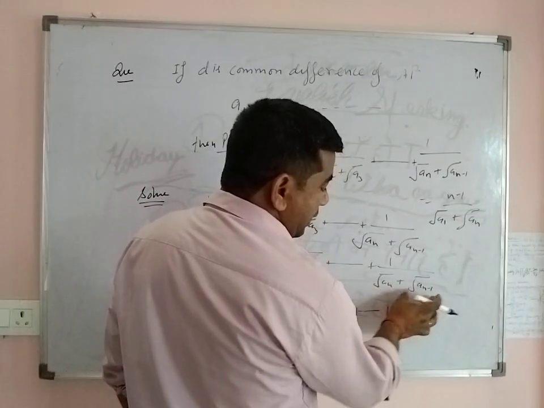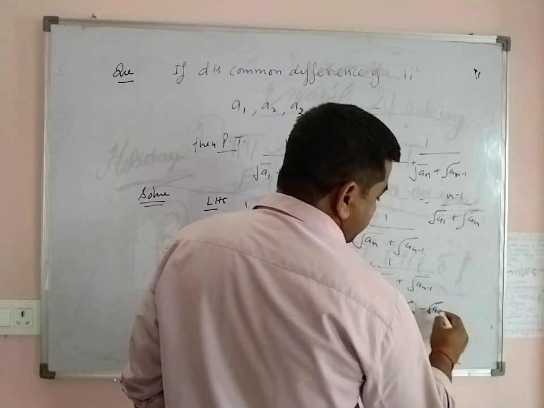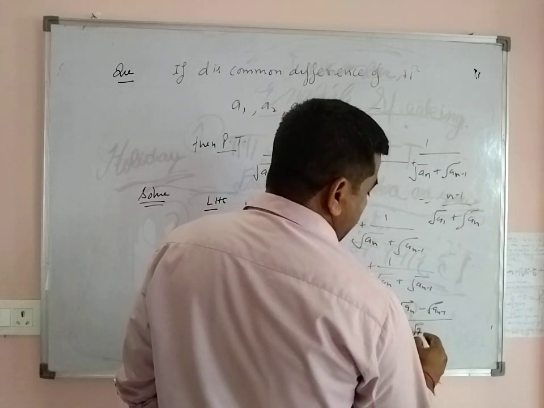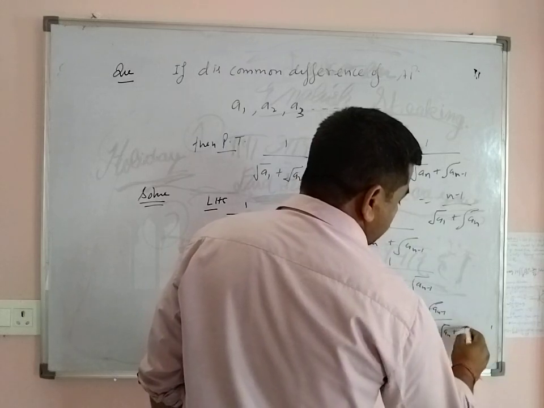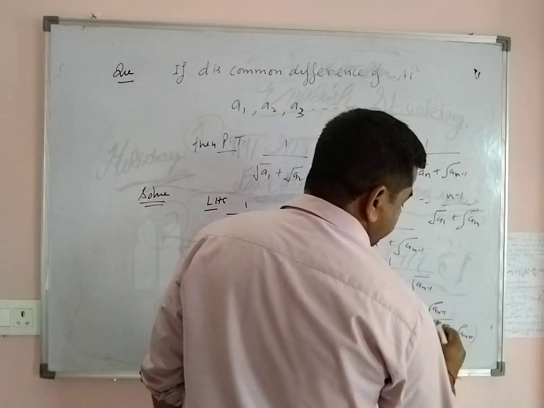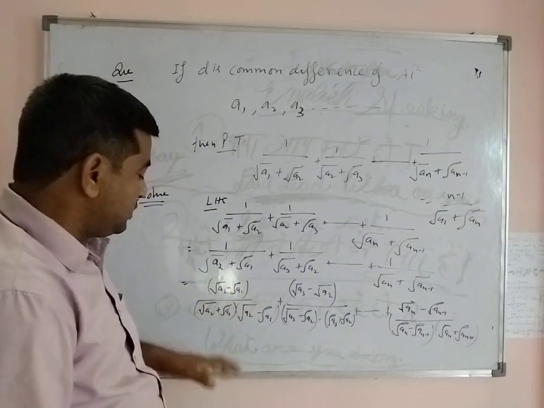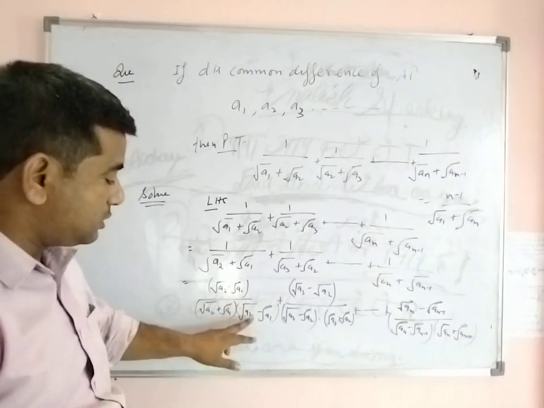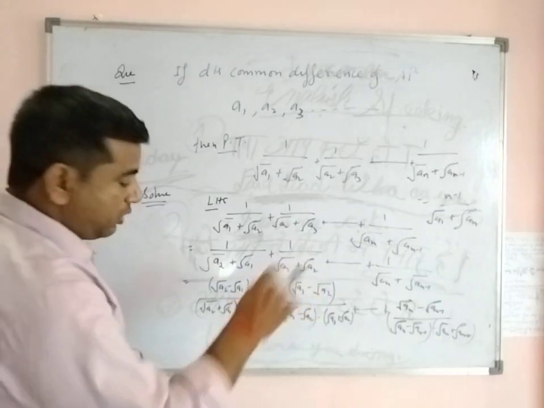the conjugate of root an plus root an minus 1 is root an minus root an minus 1, divided by (root an minus root an minus 1) multiplied by (root an plus root an minus 1). So all terms are balanced. Root a2 minus root a1 is multiplied in the numerator and also in the denominator, and this is done for all terms.